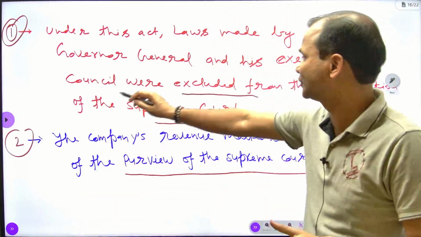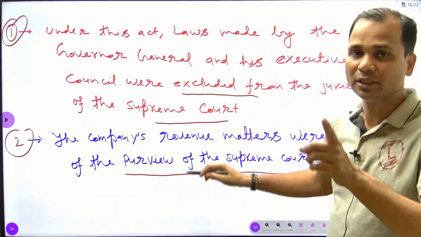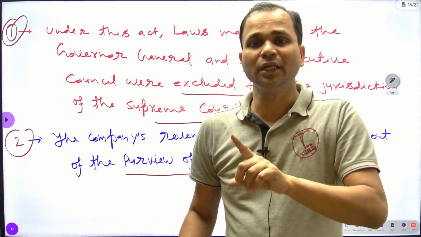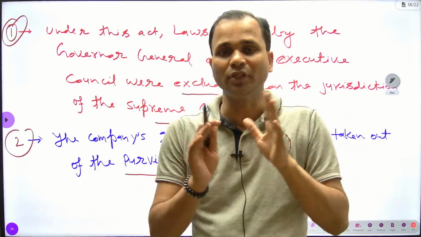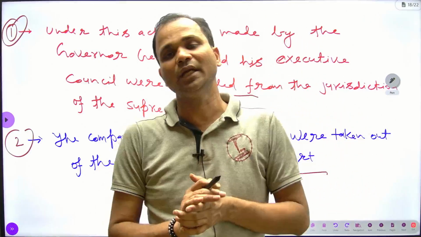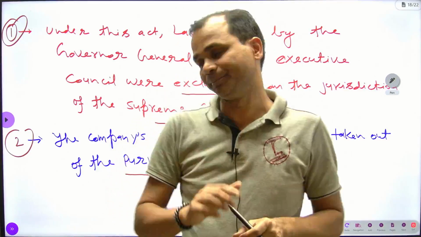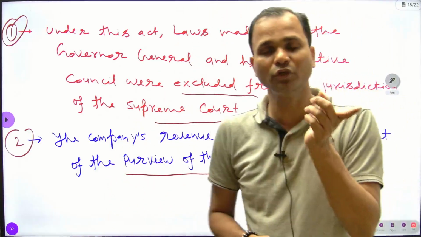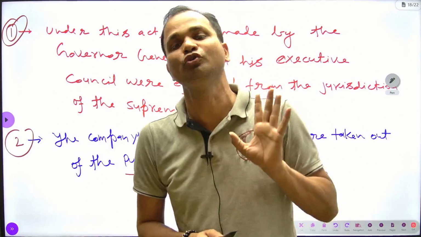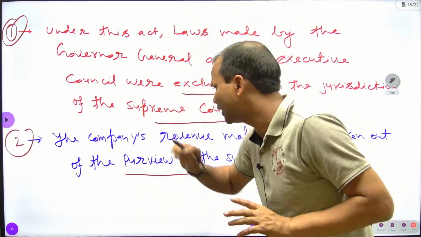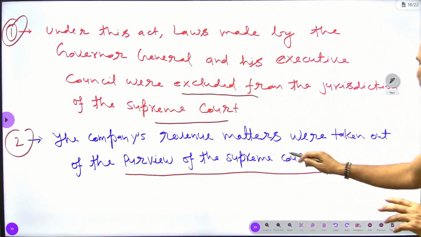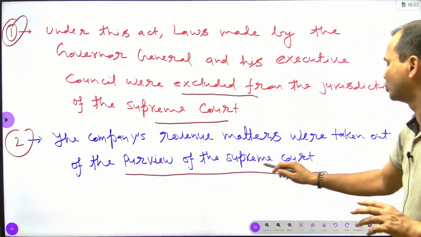That's why it has been made provision that the law made by the Governor General and Executive Council would not come under the purview of the Supreme Court jurisdiction. Second point is that the company's revenue matters were taken out of the purview of the Supreme Court.